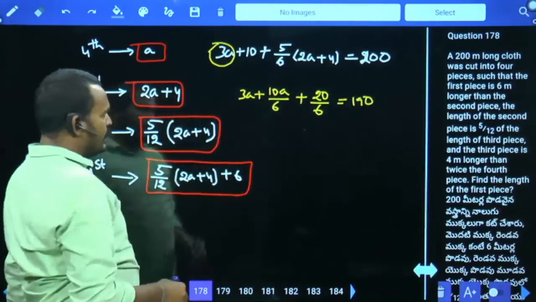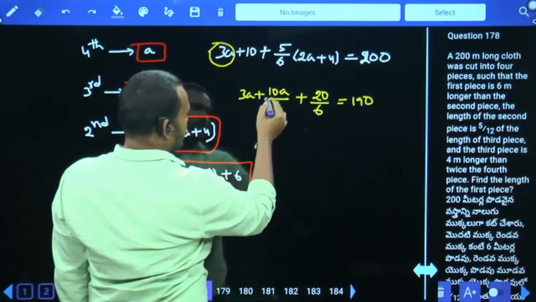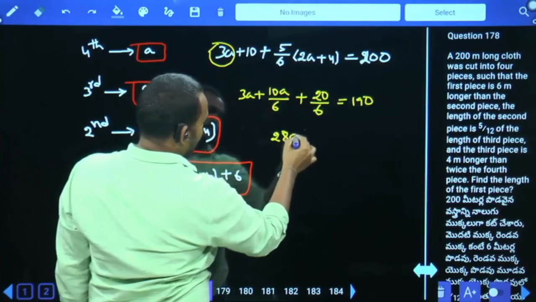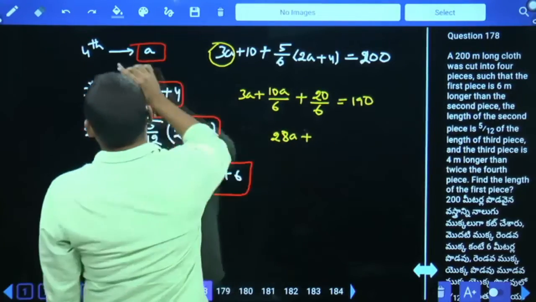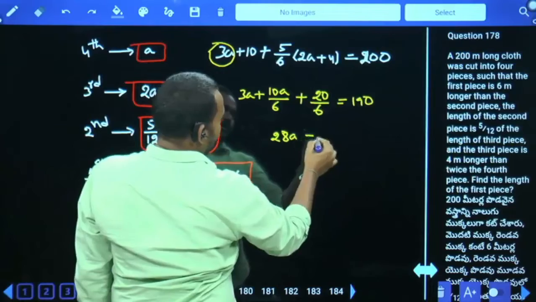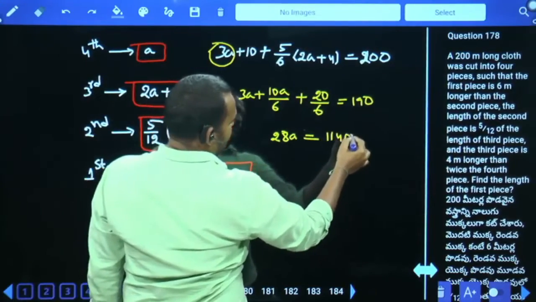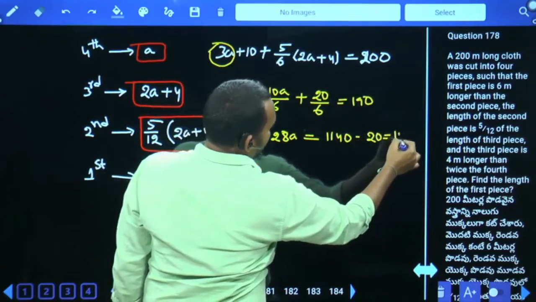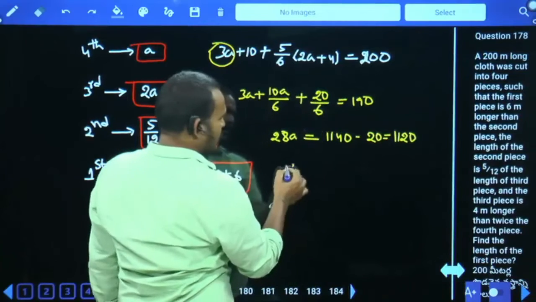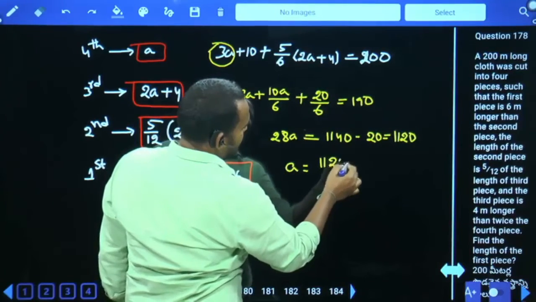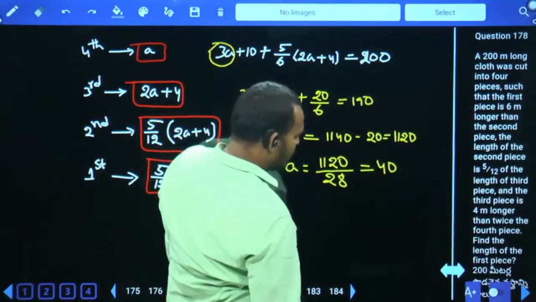The common denominator is 6. 3A times 6 means 18A, plus 10A, 28A, over 6. So 28A equals 190 times 6 minus 20. 1140 minus 20 is 1120. Then 28A equals 1120, so A equals 1120 by 28. How many times? 4 times, means 40. Then the value of A is 40.